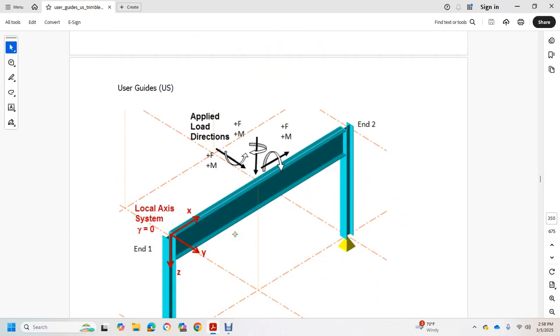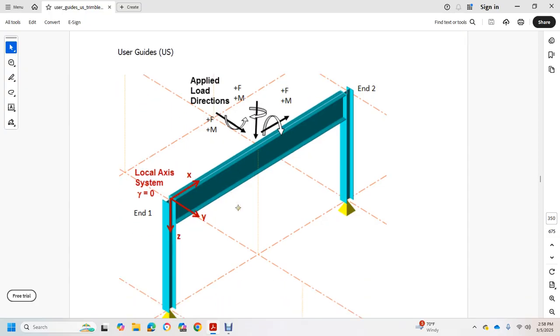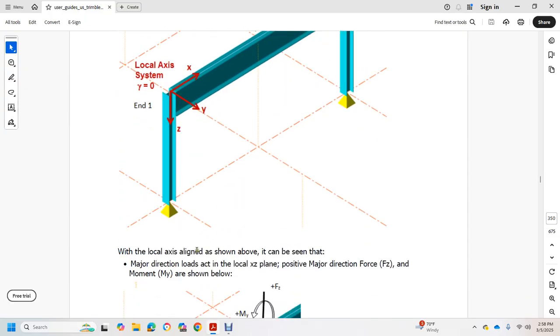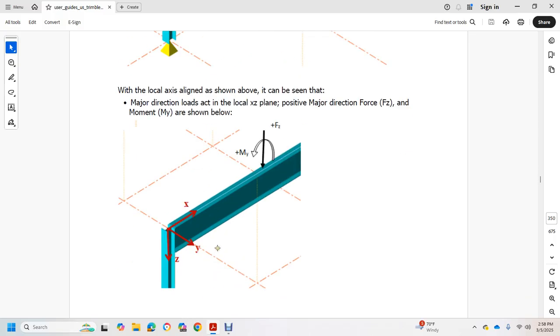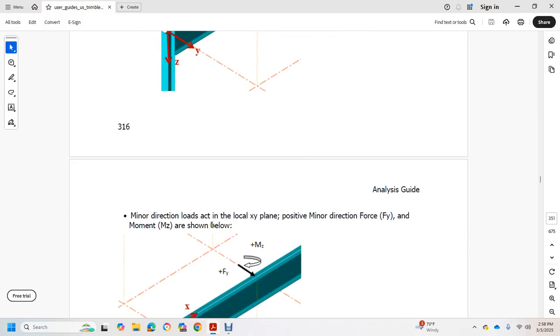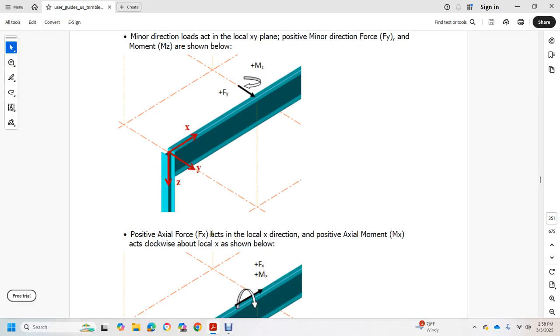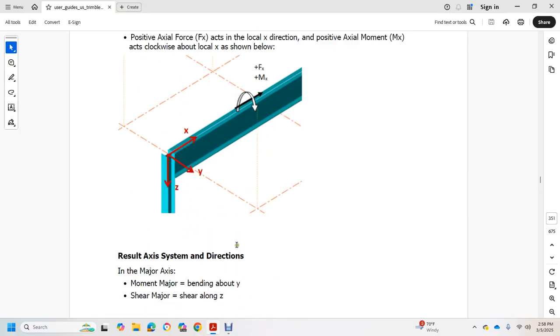Applied load direction, load axis system, N1 and N2. The local axes are aligned as shown above. For the major direction, loads act in the local XZ plane; positive major direction force FZ and moment are shown below. For the minor direction, loads act in the local XY plane; positive minor direction force FY and moment MZ are shown below. Positive axial force is in the local X direction, and positive axial moment MX is clockwise about local X, as shown below.